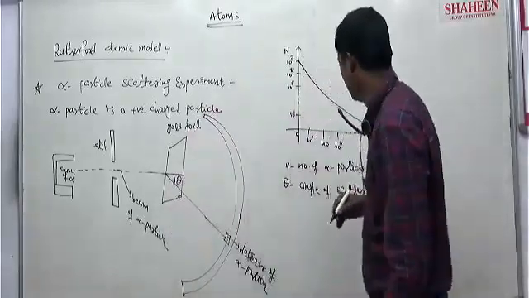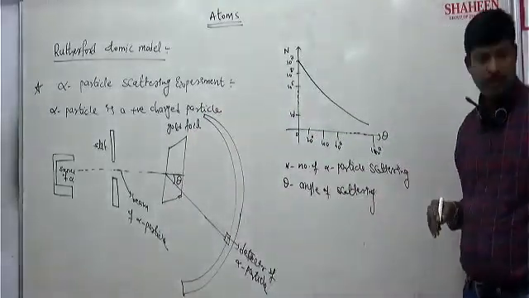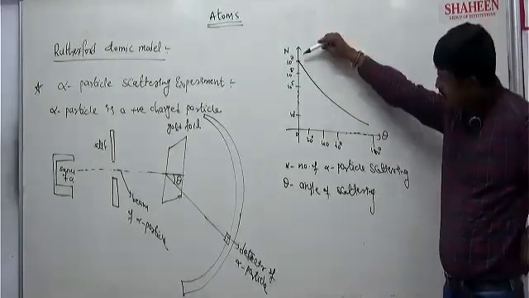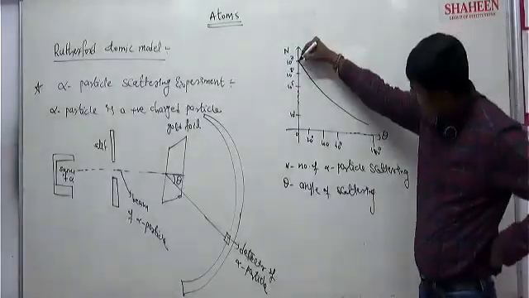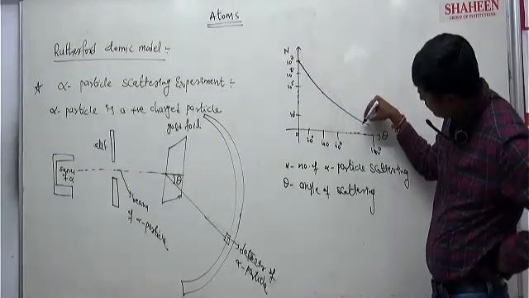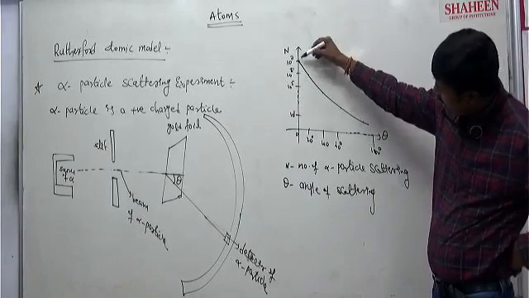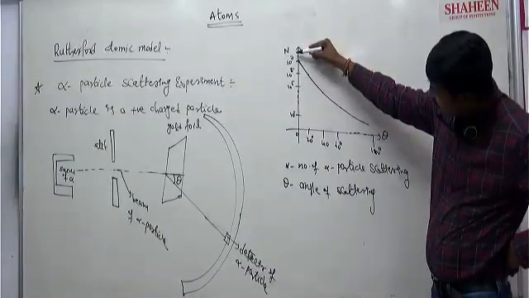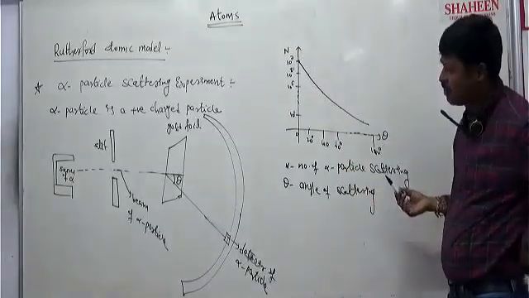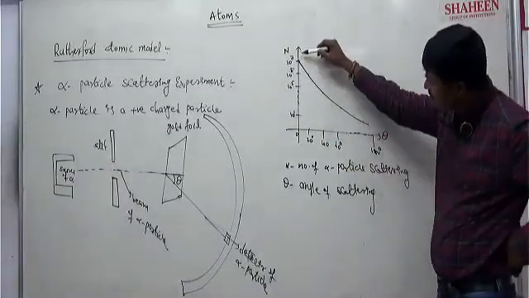Like this, they got the graph. Look here. From this graph, you can understand some very important points. Initially, the number of alpha particle scattering, how many alpha particles are scattering, is very high.